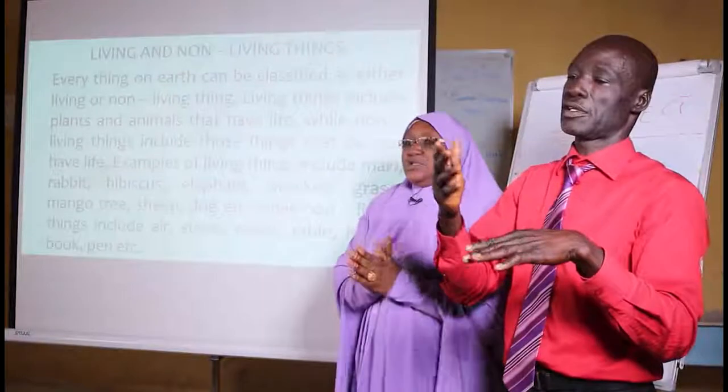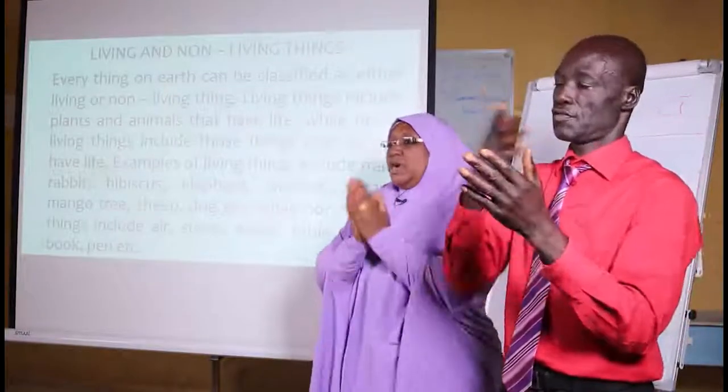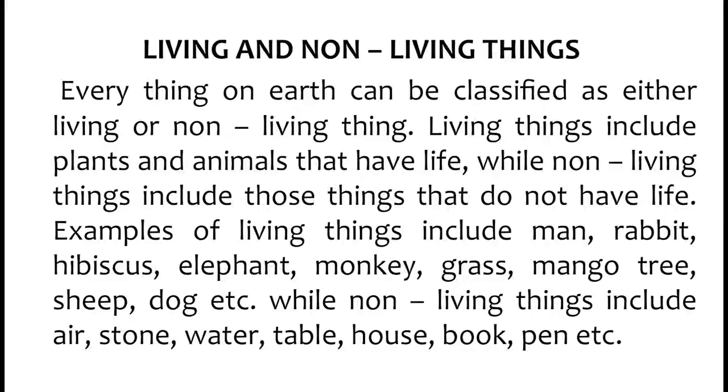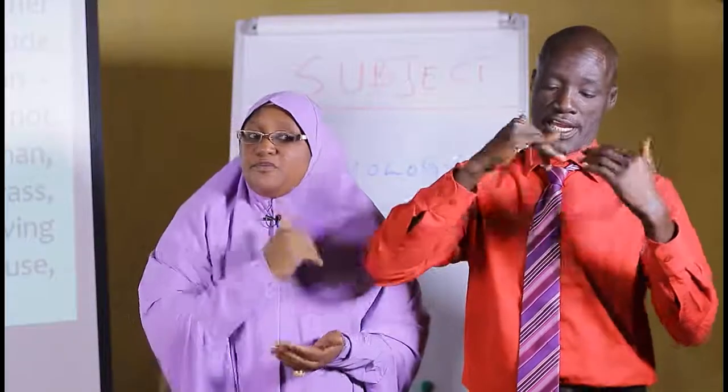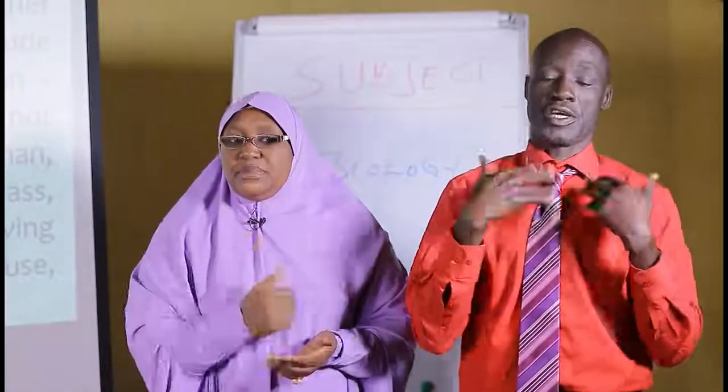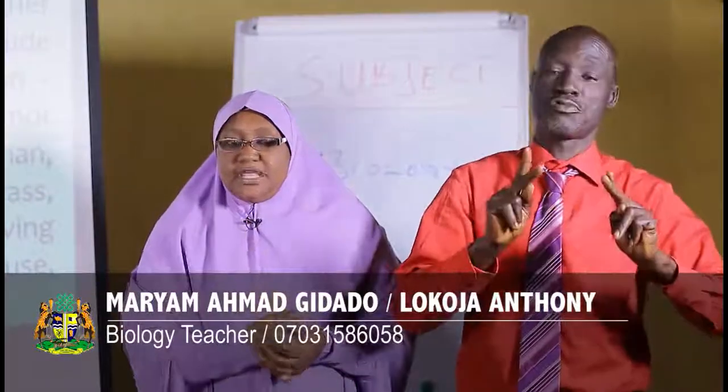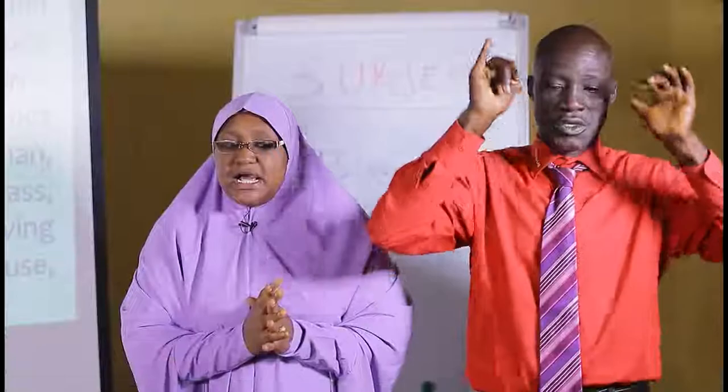Since we said biology is the study of living things, what are those living things we are talking about? Everything on earth can be classified into living and non-living. Those that have life are the living things, while those that do not have life are the non-living things. Examples of living things are plants and animals. These plants you see around, flowers, trees, and the rest, are all living things because they have life. Apart from plants, you have animals that move around: human beings, dogs, cats, even ants, as small as you see them, have life.